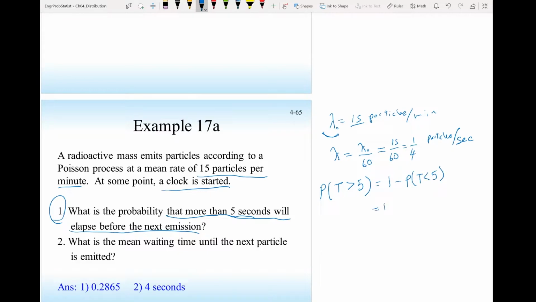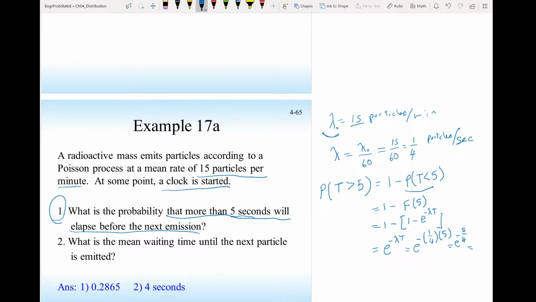And then 1 minus that probability is just the cumulative distribution function with the random variable 5. And in the previous slide, we found this to be 1 minus e^(-λx), where the random variable x, in this case, is t. So this is e^(-λt), and that is e^(-λ), where λ is 1/4 and t is 5. So that's e^(-5/4).